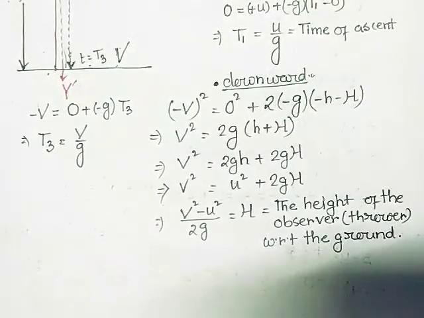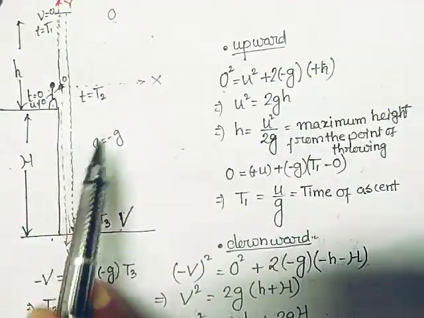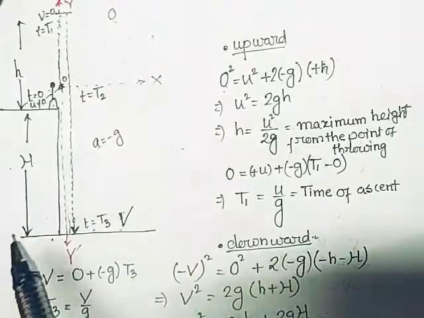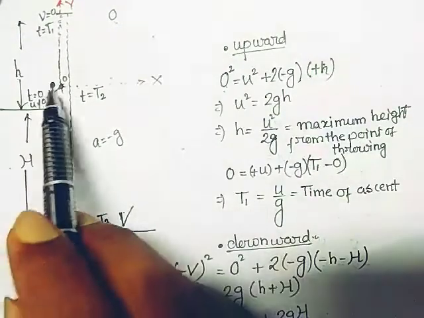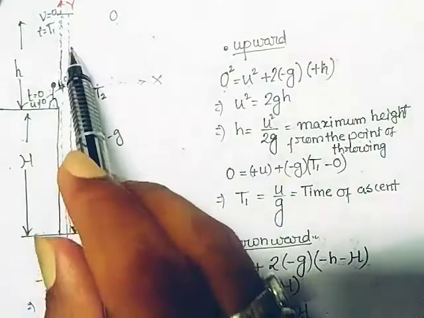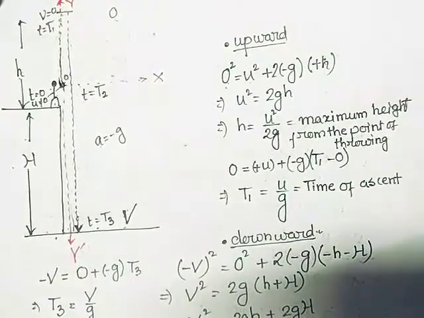Okay, so by knowing the final velocity, that is the velocity of striking the ground, and by knowing the initial velocity, we can easily calculate at which height the observer is. That is the beauty of mathematics, the beauty of rectilinear motion, the motion of a particle under constant, at first retardation, then acceleration. So it is basically motion in one dimension.